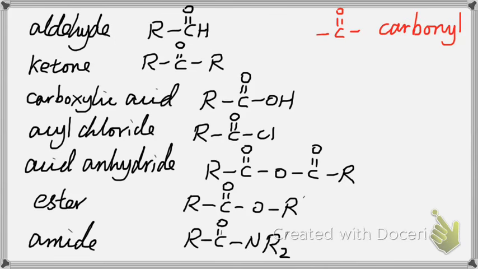Ester is formed by reaction between a carboxylic acid and an alcohol. So in ester, we have a carbonyl connected to an oxygen and then to another carbon atom. Amide has the carbonyl group connected to an amino functional group. So for all these functional groups, we are going to learn them one by one. And as I said, I hope by the end of Article 2, you will know all the structures of these compounds.